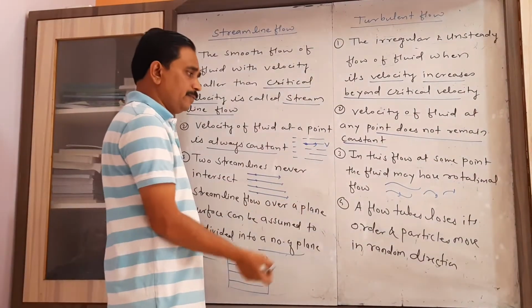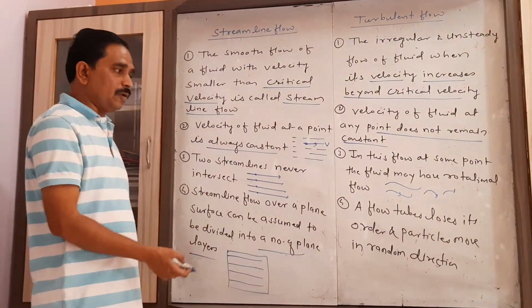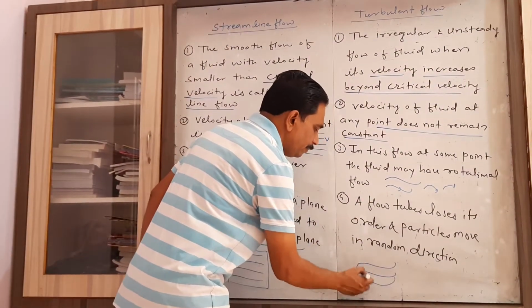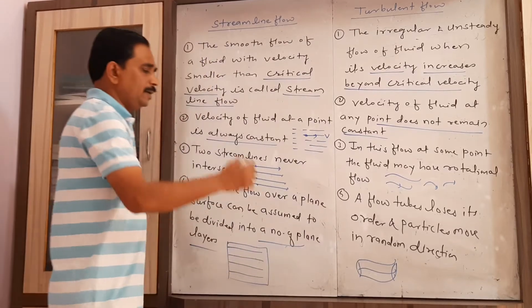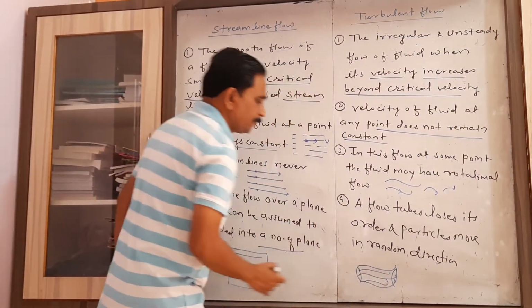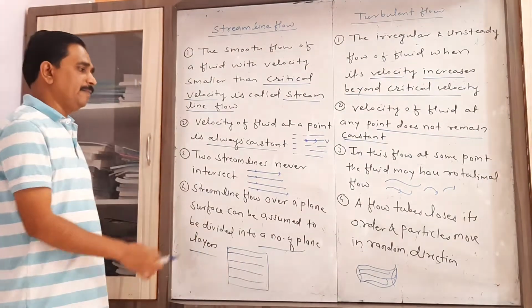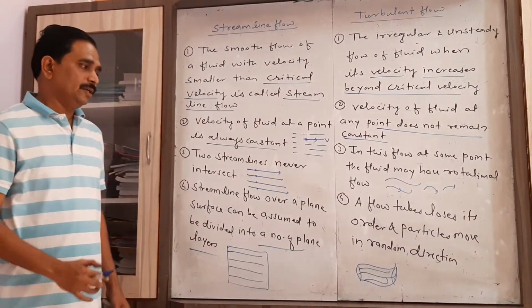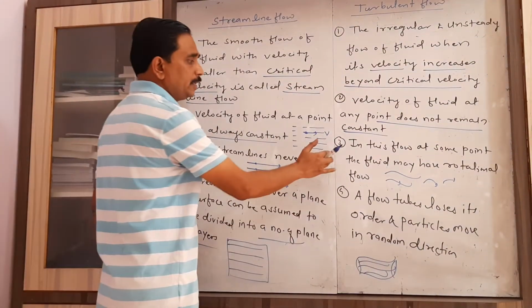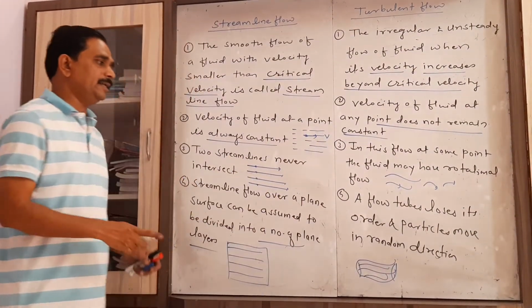Here the flow tube loses its order. We have seen what we mean by the flow tube. This is the bunch or group of flow paths bounded by the imaginary surface. So that changes their order because the velocity of different particles is different.